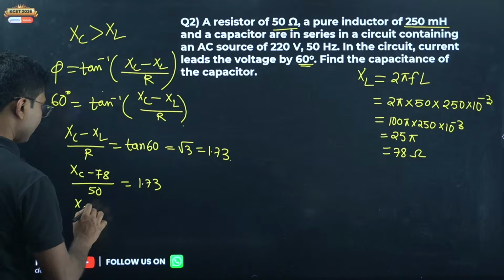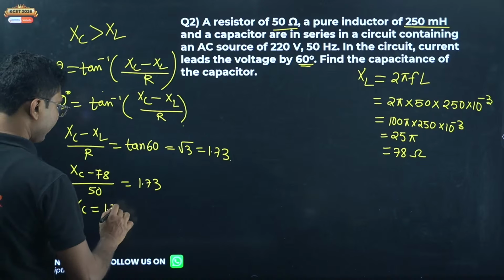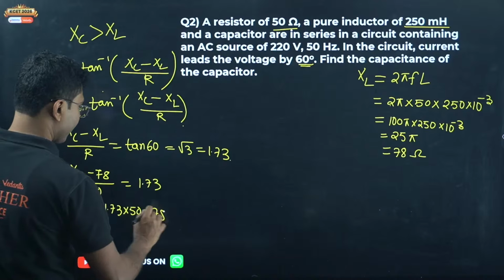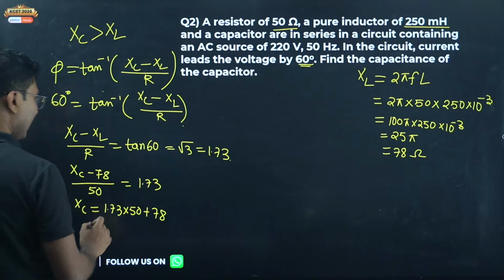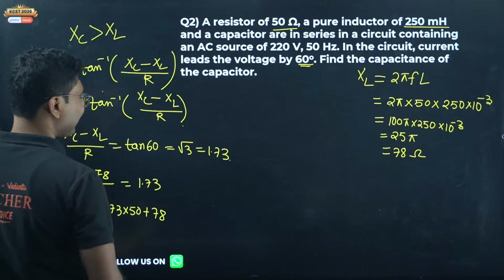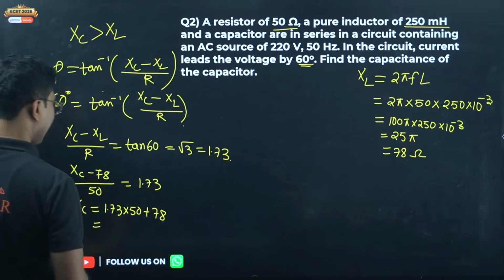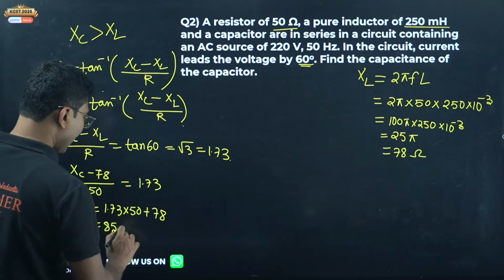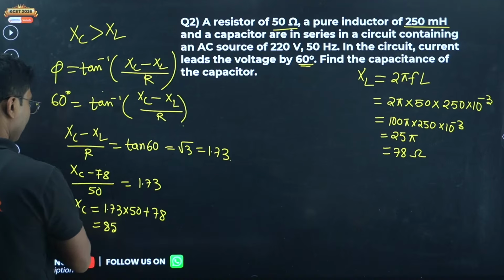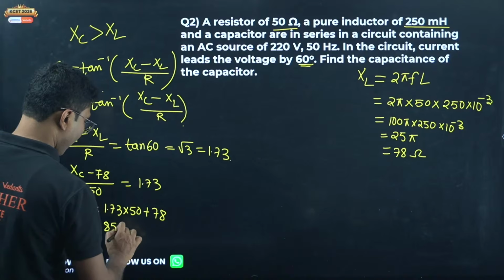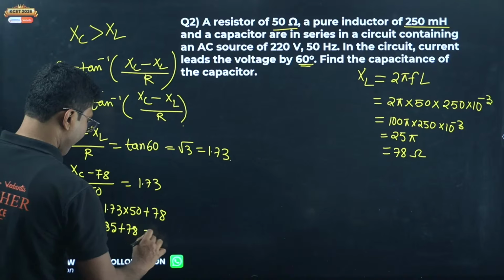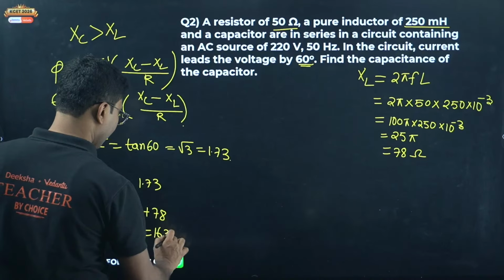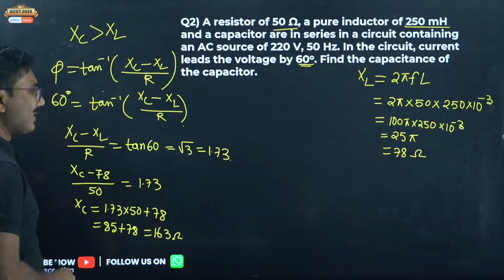So XC equals 1.73 into 50 plus 78. So it will be approximately 85 plus 78, so it will be 163. So 163 is the XC.